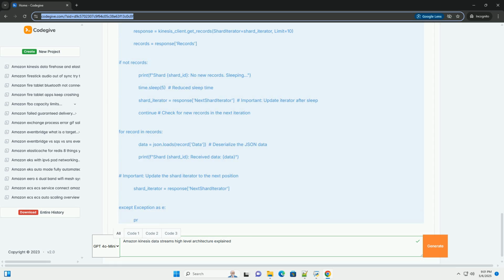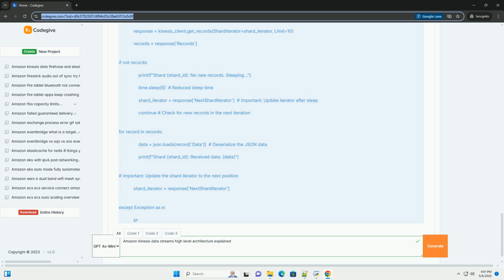Shards: a unit of throughput capacity within a stream. Each shard can support write capacity of 1 MB/second or 1000 records/second, and read capacity of 2 MB/second. The number of shards needed is determined by the expected data ingestion and processing rates.